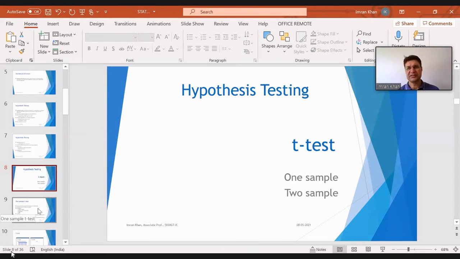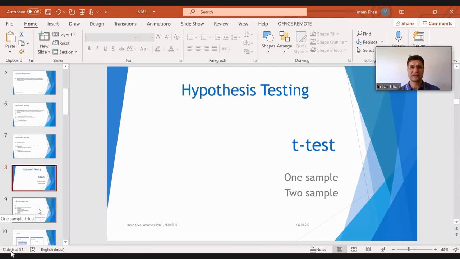By one sample t-test, we mean that you have one sample. Suppose you have a new drug, which you test on, for example, 10 or 15 patients. Nowadays we are under COVID and the companies are trying their new drugs. They test that drug on, for example, 100 or 1,000 patients, collect the data, and that becomes their one sample.